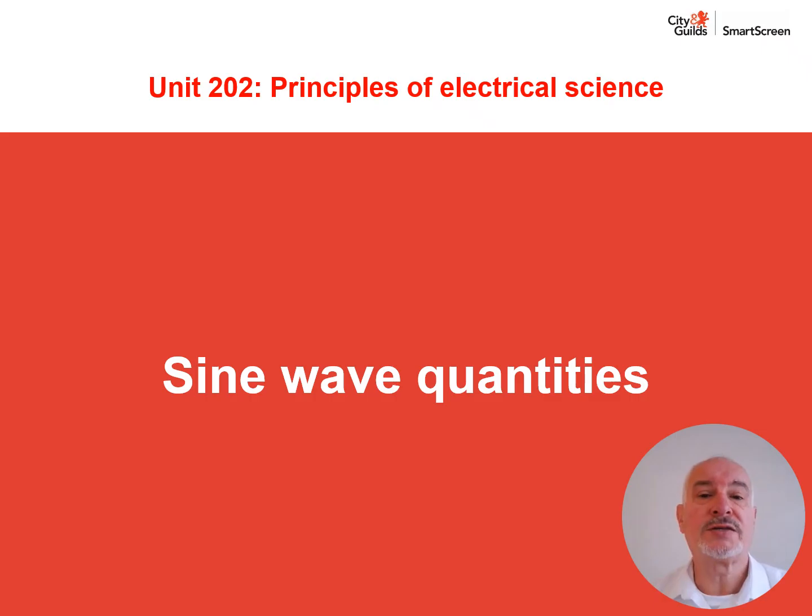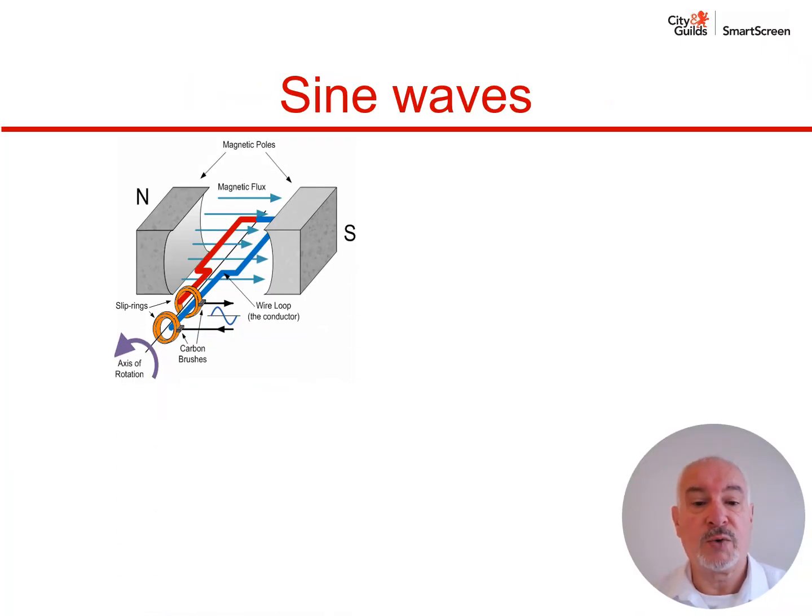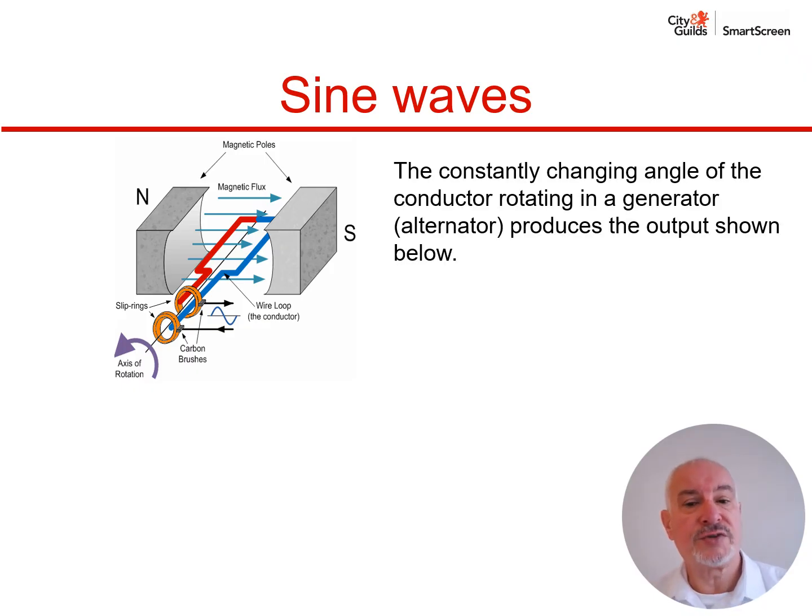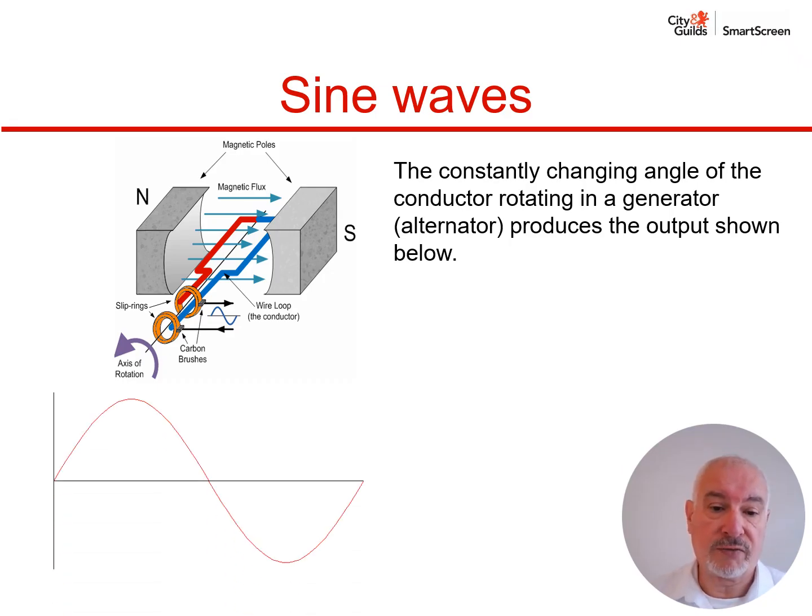In this video we're going to learn about sine wave quantities. We have here a diagram of a simple generator, and a generator is sometimes called an alternator, and the conductor rotates within the magnetic field of the generator, and it's this changing angle between the conductor and the lines of magnetic flux that produces the output that's shown below in the graph, and we call that the sine wave.